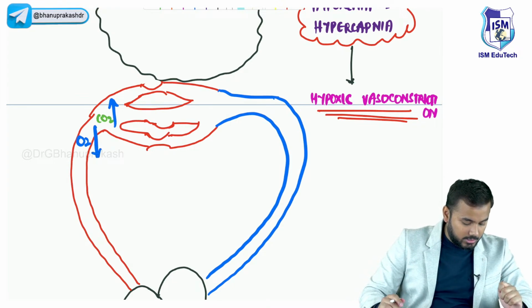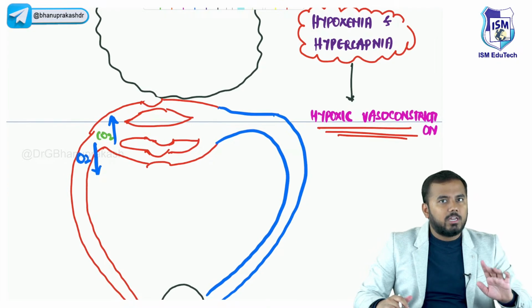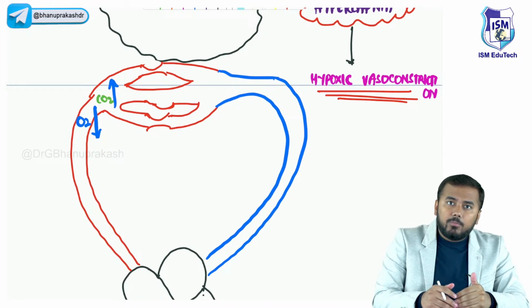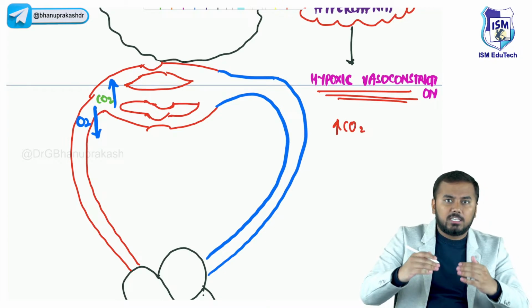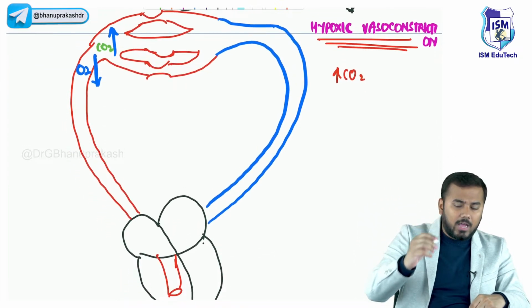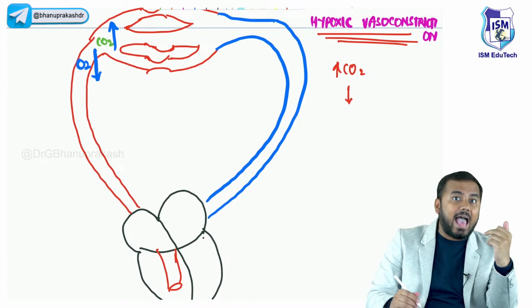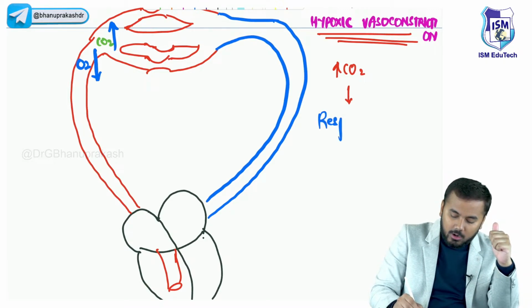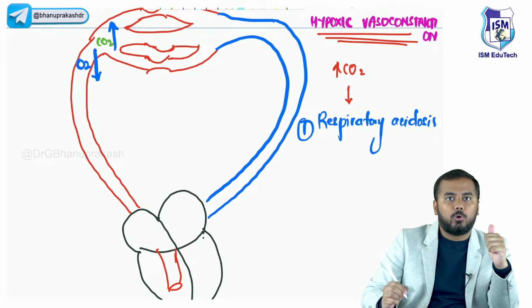Now, because of this hypoxic vasoconstriction, I hope all of you are with me, all of you are understanding whatever I'm teaching. Right? So, because of this hypoxic vasoconstriction, what is happening is that within these pulmonary capillaries, the level of carbon dioxide keeps on increasing. When the level of carbon dioxide increases, this would lead to a condition called respiratory alkalosis or respiratory acidosis. Obviously, it would lead to respiratory acidosis. This is the first important thing.